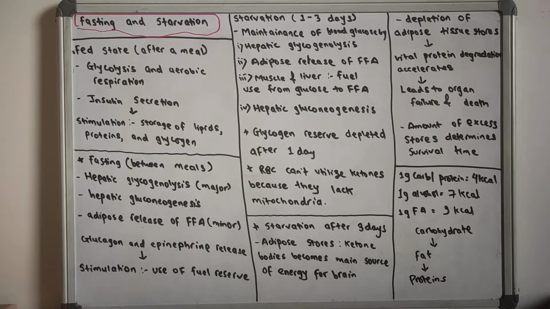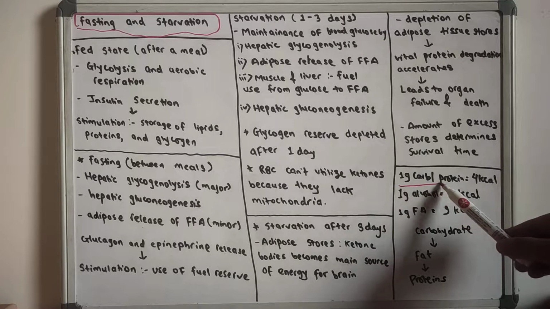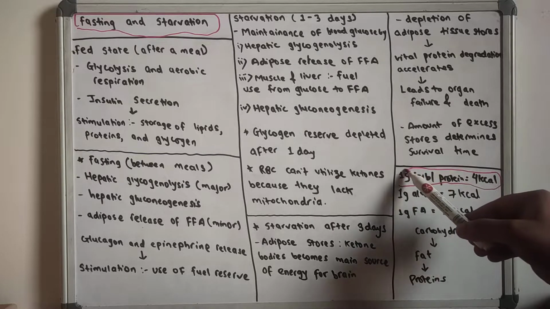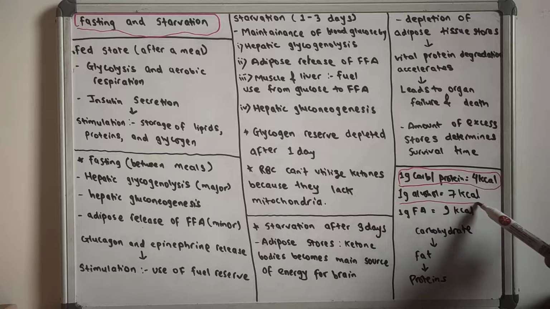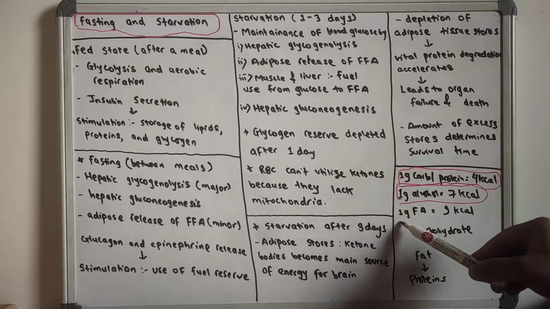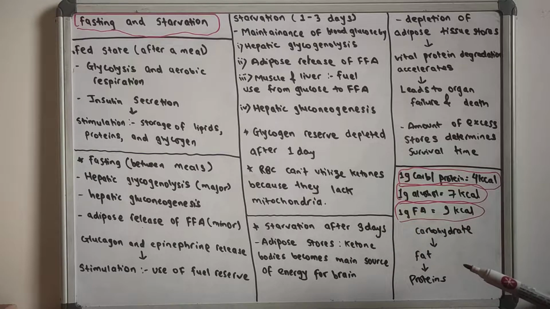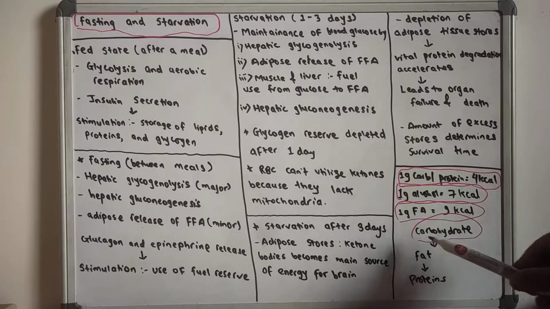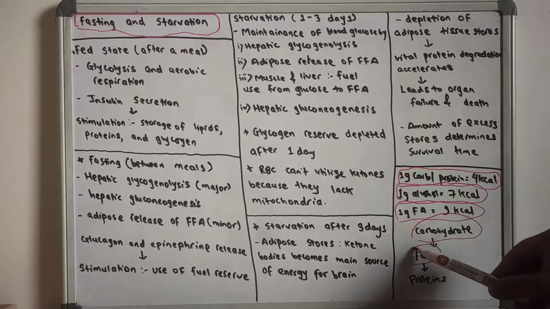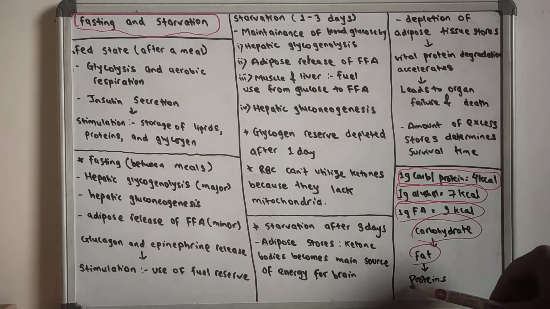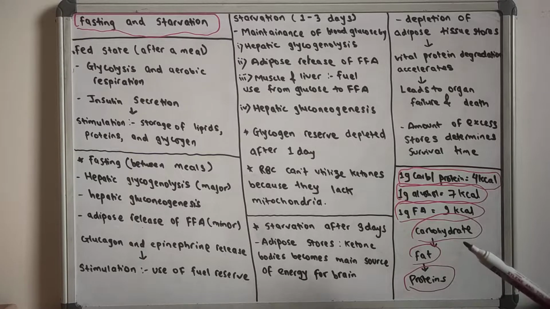So first of all, I want you to know that 1 gram of carbohydrate or protein gives 4 kilocalories of energy, whereas 1 gram of alcohol will give 7 kilocalories, and 1 gram of fatty acid will give 9 kilocalories of energy. Similarly, in fasting and starvation, the first metabolite to be used is carbohydrate, after that is fat, and after the fat, the proteins are used last as the metabolic fuel source.